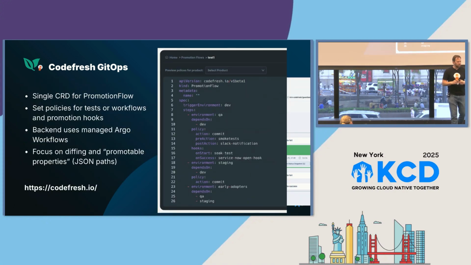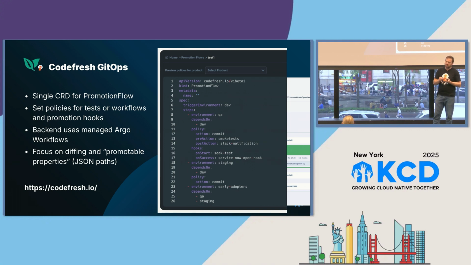Then let's talk about promotion flows, and I'm going to show you how this works. This is a single CRD for promotion flows. This CRD allows me to set the steps of how I move between environments. For example, you can see I've got environment QA, and it depends on environment dev. So once dev is successfully deployed, we can then go to QA. It has policies set where it's going to make a commit instead of a pull request when it does that promotion.